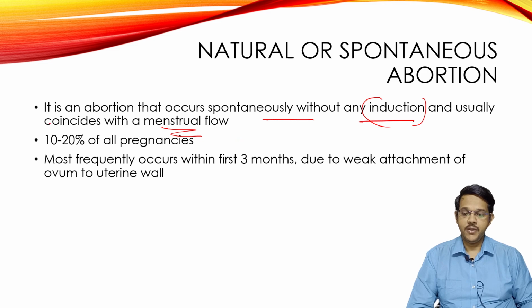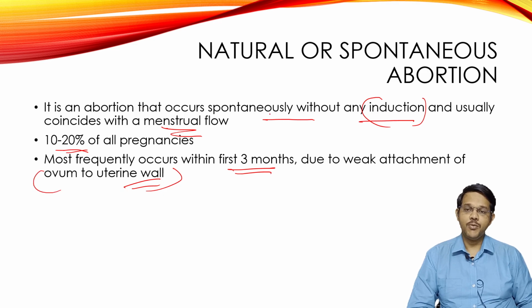It occurs naturally, and she may just assume it is a menstrual flow. Natural abortion is seen in 10 to 20% of all pregnancies. Most frequently, it occurs in the first 3 months, since there is weak attachment of the ovum to the uterine wall, so there is a chance that abortion occurs within 3 months of conception.